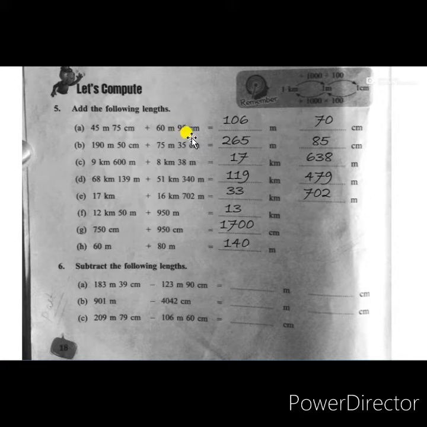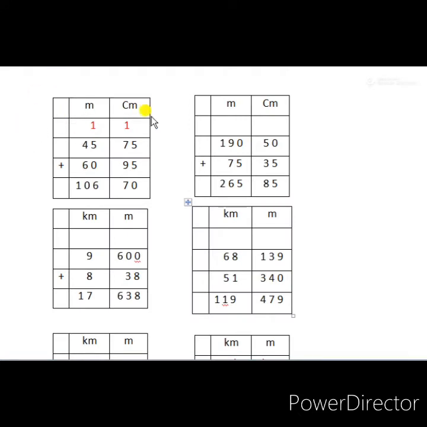Here in this page we have to find the sum of these meters and centimeters. There is not enough space, so I have done all the calculations in a separate page. First I will show how we can do this addition. After that you write these answers in this page only. In the workbook page you have to write only answers. The calculations I will just show. So this is the first question: 45 meter and 75 centimeter and 60 meter and 95 centimeter.